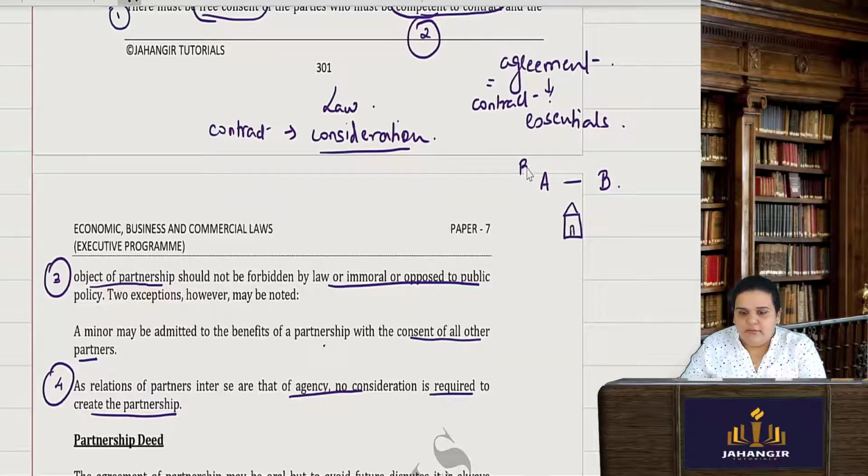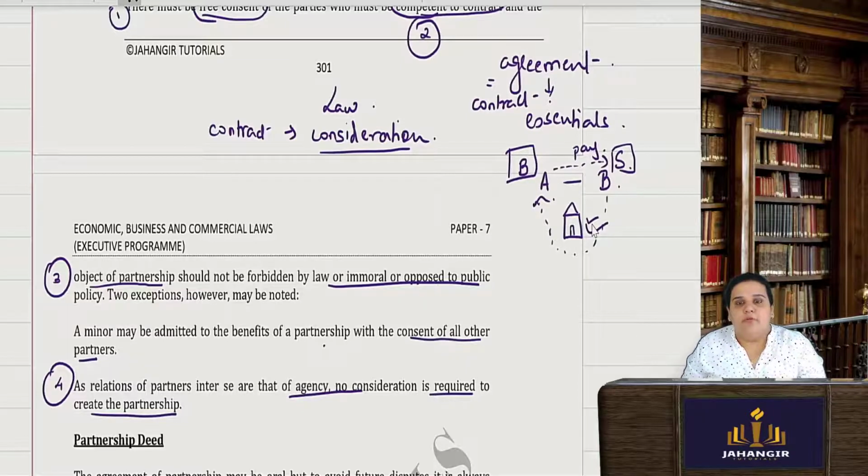A is a buyer, B is a seller. Okay. So A is going to buy the house and A is going to make the payment. So there is a consideration which will move from A to B. And from B to A, what is the consideration which will move? Which will be the peaceful possession and handover of the property, transfer of the property.